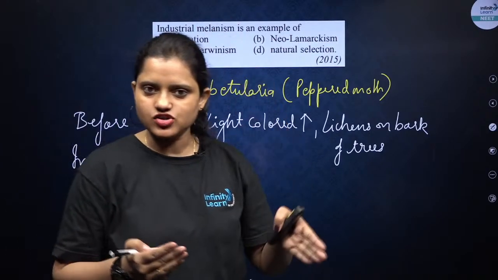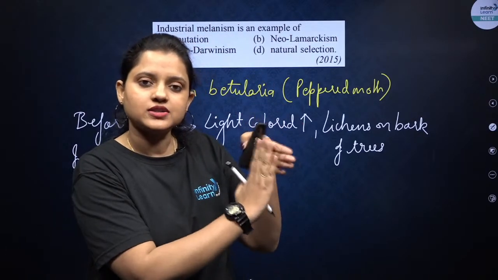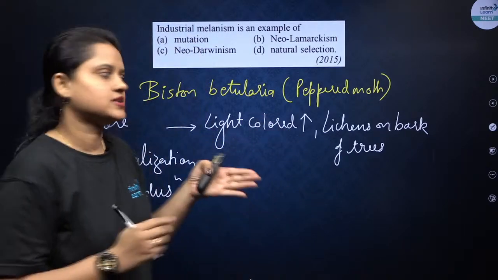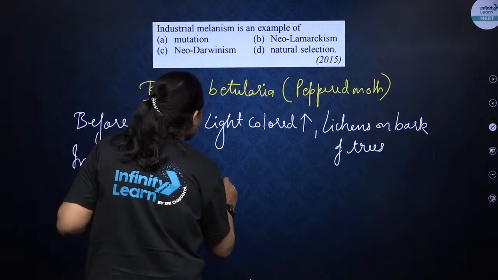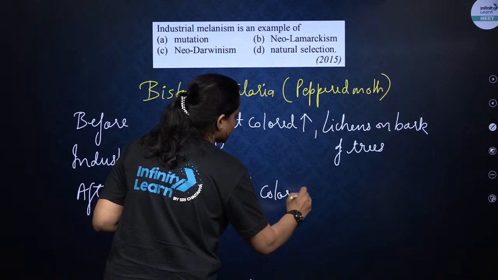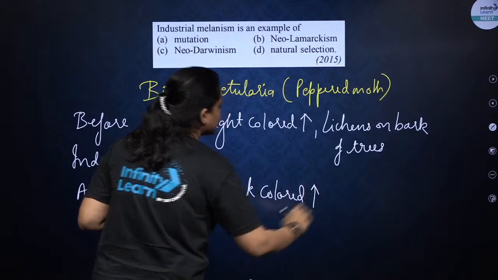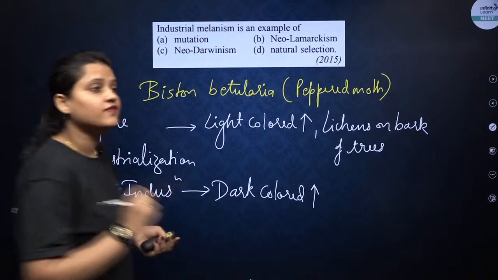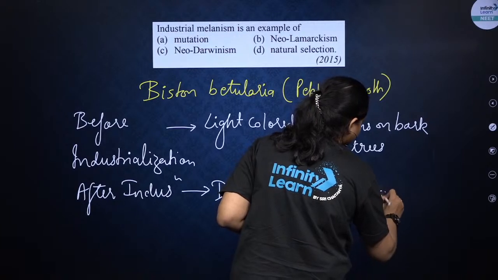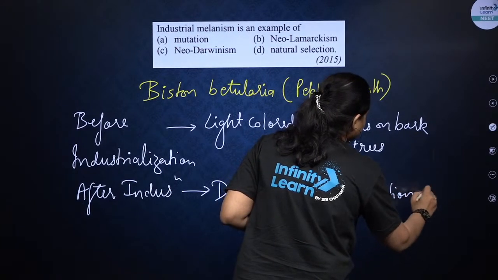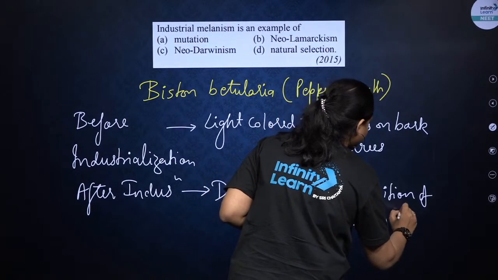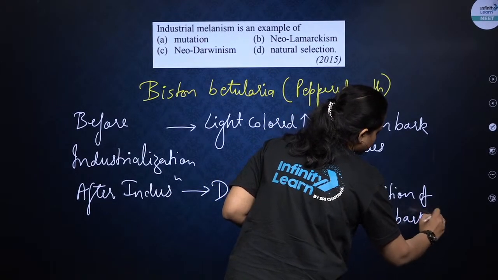Because if the bark is dark and a light colored moth is sitting on it, it will be very much visible to predators. So the dark colored moth increased in number because of deposition of soot on the bark of trees.